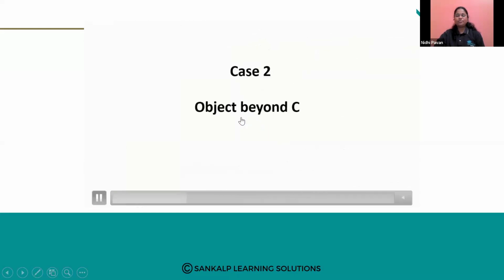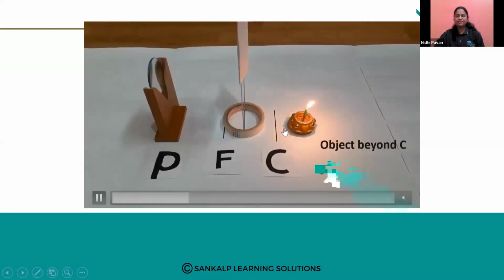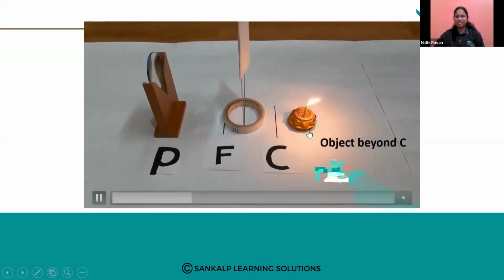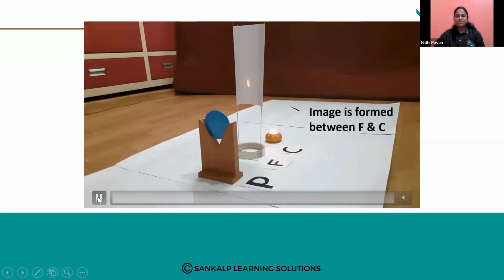The next one is object beyond C. The object is kept at some distance from C. So when you see, the image is formed between F and C, not exactly at F. But the image is formed between F and C. And see the image here, it is inverted, and it is obtained on the screen, that is, it is a real image. It is inverted and quite smaller, diminished.